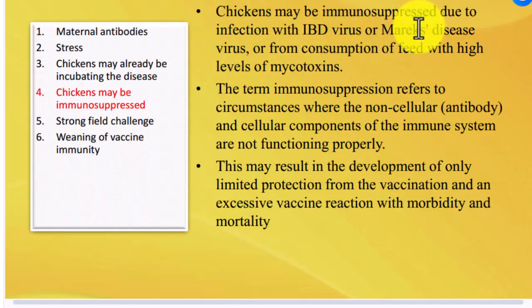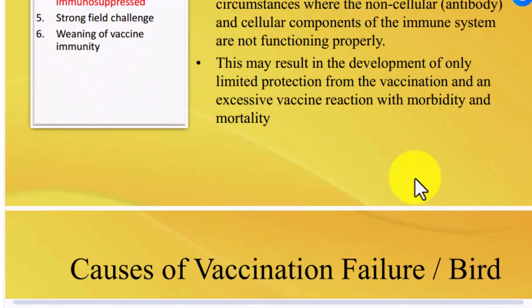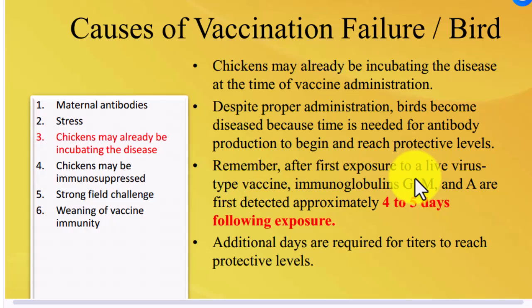The chicken may be immunosuppressed due to infection with IBD virus or Marek's disease. Consumption of feed with a high level of mycotoxin also reduces the immunity of the bird. The term immunosuppression refers to circumstances where the non-cellular antibody and cellular components of the immune system are not functioning properly. This may result in only limited protection from the vaccination and an excessive vaccine reaction with morbidity and mortality.